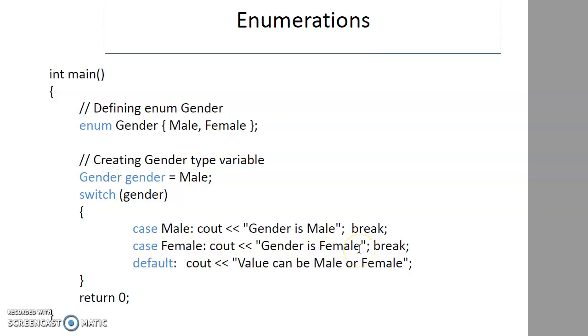Depending on the value of the enum gender, that particular switch case will be executed. If I don't give either male or female, and don't properly give a case, then by default the default case will be executed. It will display value can be male or female. Suppose I say xyz, it will go into default and cout value can be male or female. So that is the default switch case. When it is not matching with male or female, it will go into default.